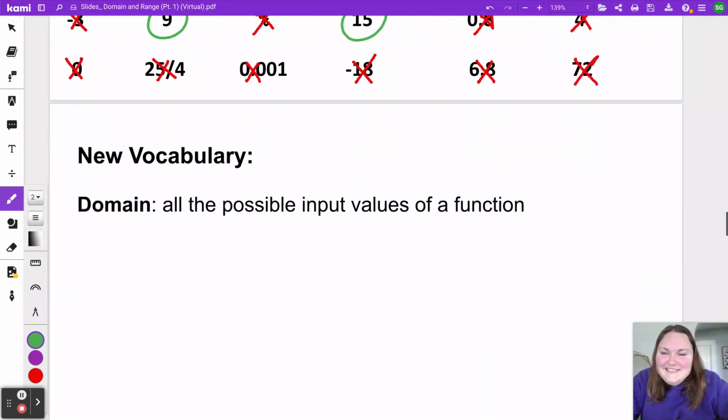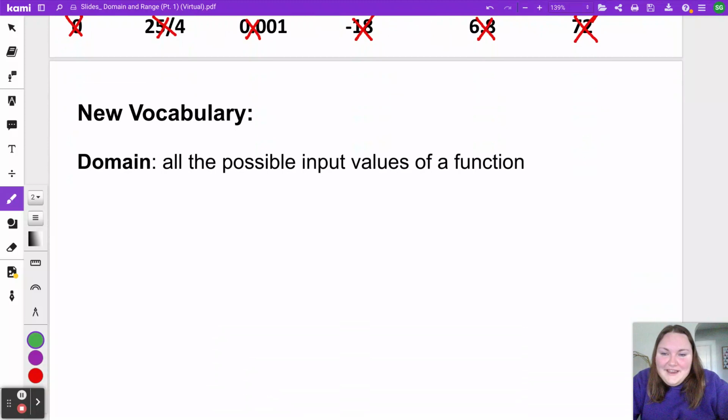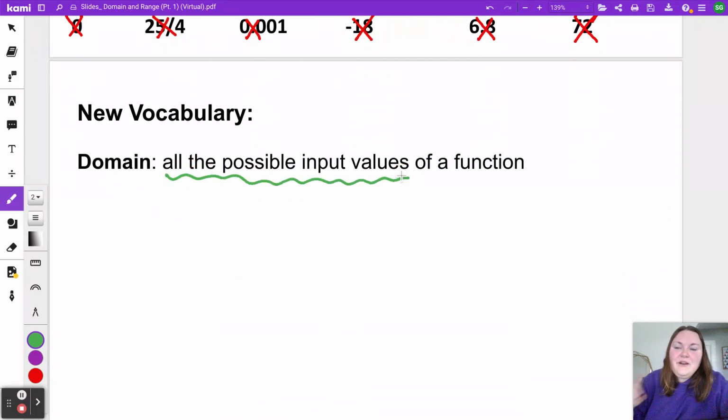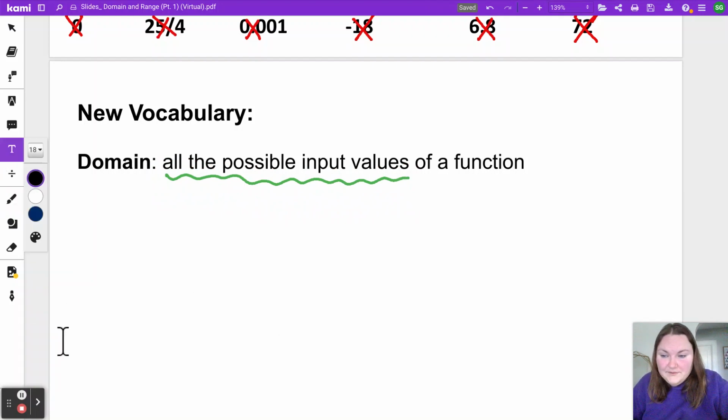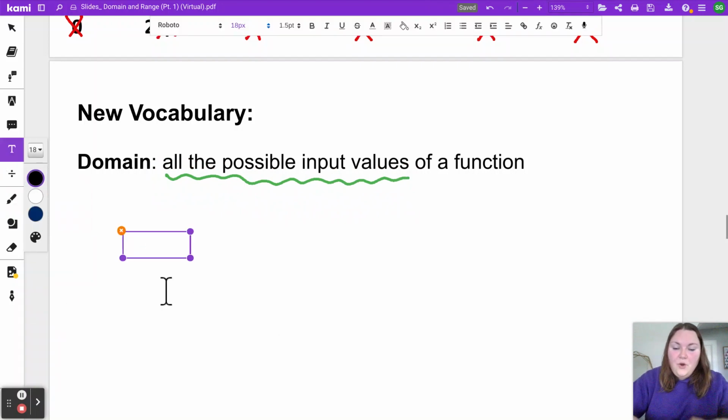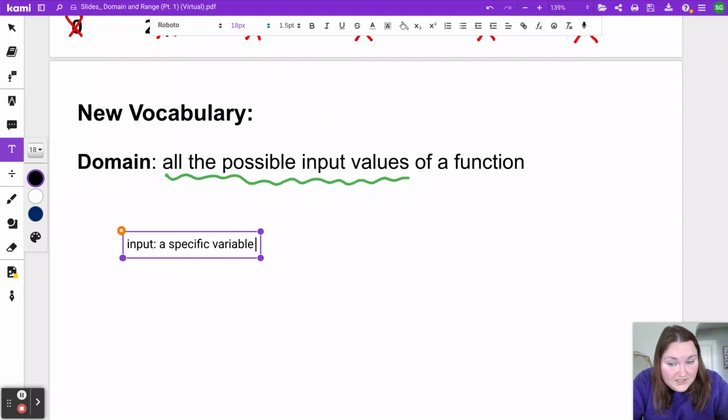We said today's lesson is all about something called domain and range, and we're going to start with domain here. Domain is going to be a description of all the possible input values. I want to point out a difference here between domain and the word input, because we've talked a lot about input. We use the word input to talk about a specific variable in a situation.